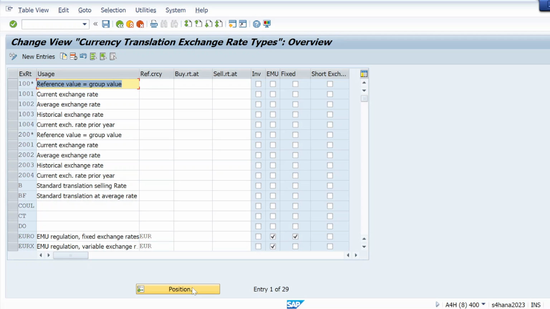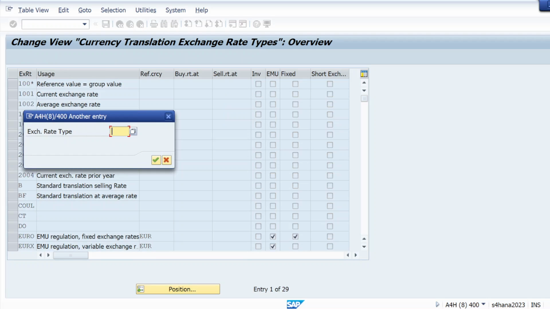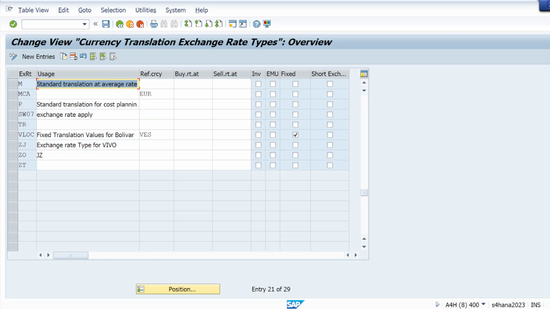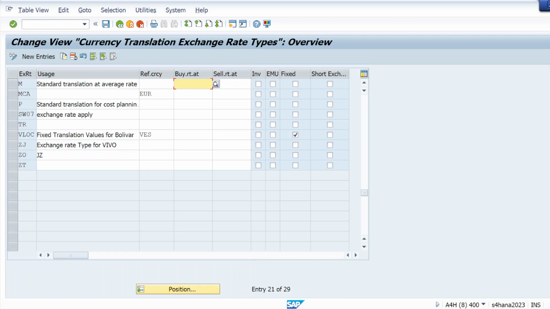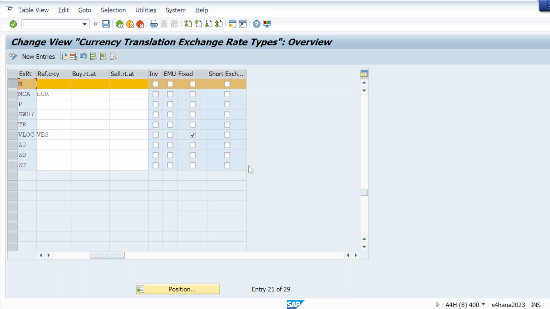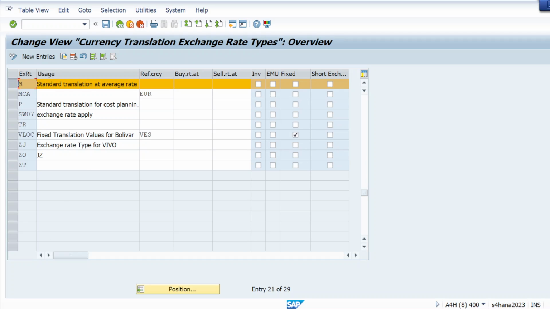Okay, and here let me check the date. So exchange rate type is M. Okay, and reference currency is USD. Reference currency is Euro.